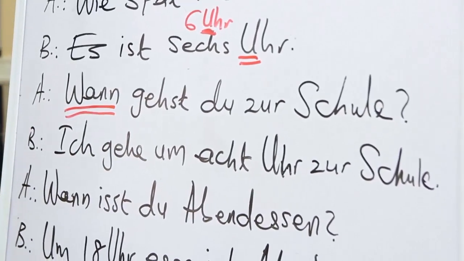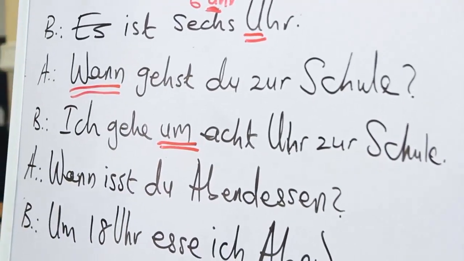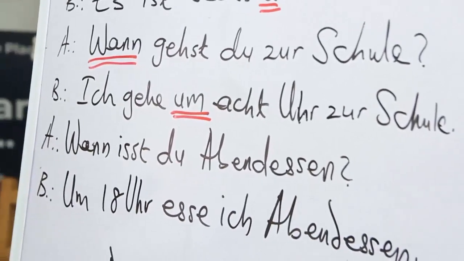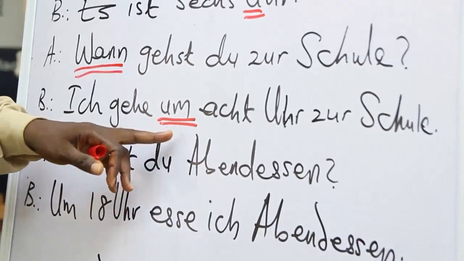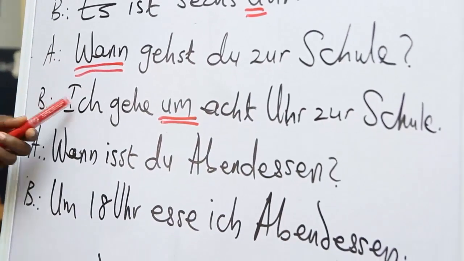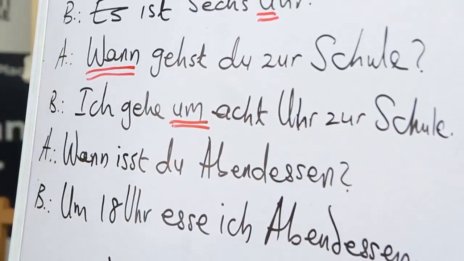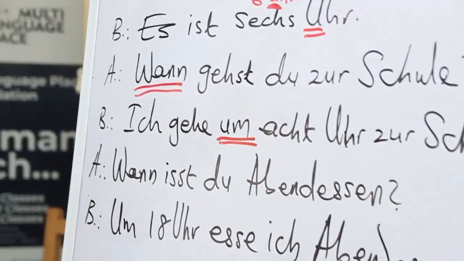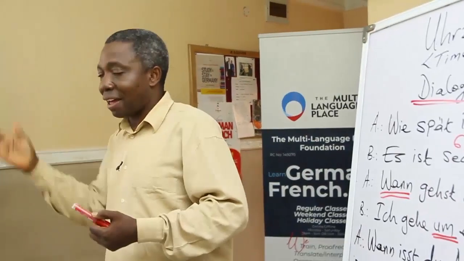8 Uhr zur Schule. Now, another word is introduced here, a preposition. Ich gehe 8 Uhr zur Schule. I go to school by 8 o'clock. Okay? Ich gehe 8 Uhr zur Schule. So, there you see the introduction of how to tell the time. At this particular time, I do this, this, and this.